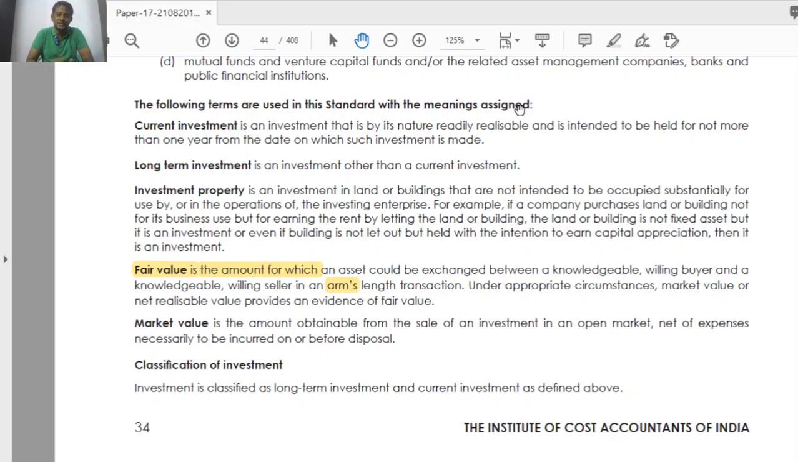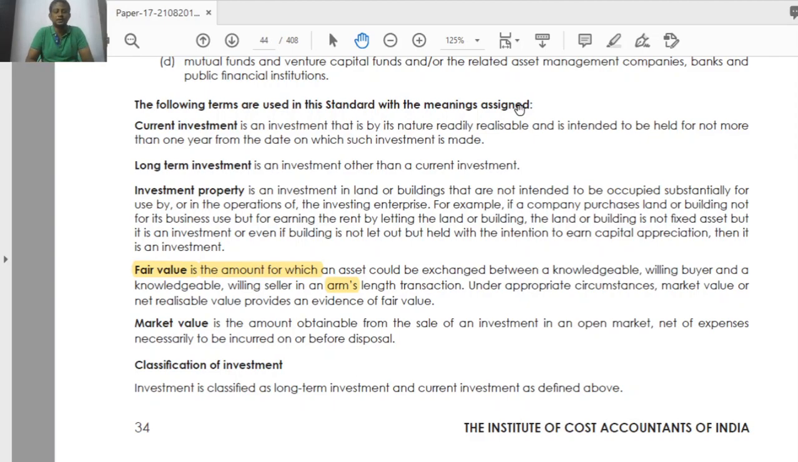Current investment is an investment naturally readily realizable. Readily realizable means I should be able to realize the cash whenever I want, and also the holding period will not be more than 1 year. That is current investment. Current, less than 1 year, and readily realizable, then that is current investment. Okay, then what is the next one?